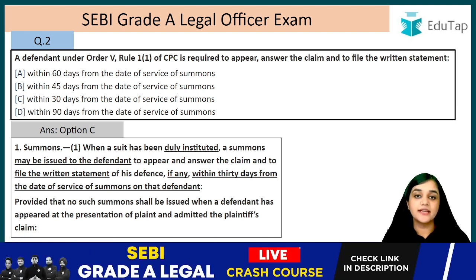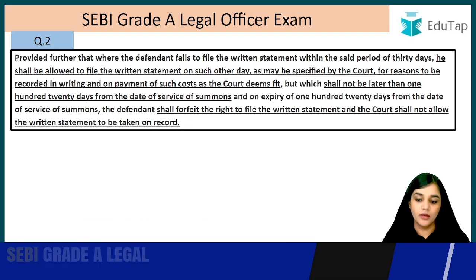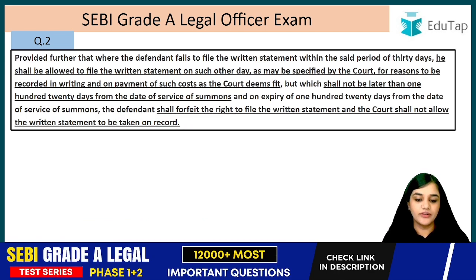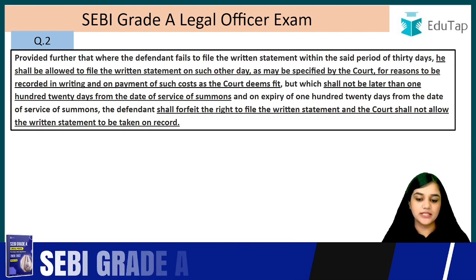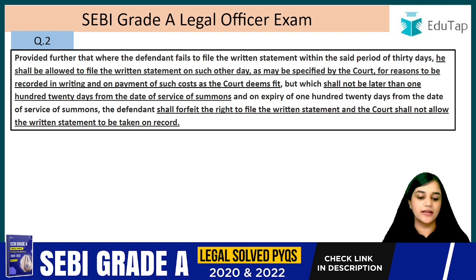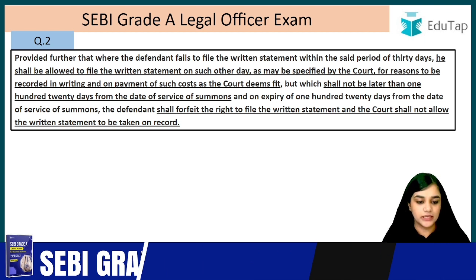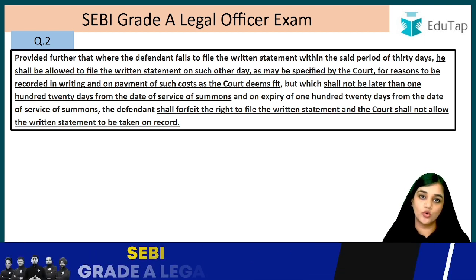And in case he has already admitted the claims of the plaintiff, in that case the summons shall not be issued. Provided further that where the defendant fails to file the written statement within the set period of 30 days, he shall be allowed to file the written statement on such other day as may be specified by the court, for the reasons to be recorded in writing and on payment of such costs as the court deems fit. So if he fails to file that written statement within 30 days, he shall be allowed to file it again within a specified time period that the court gives him, right?